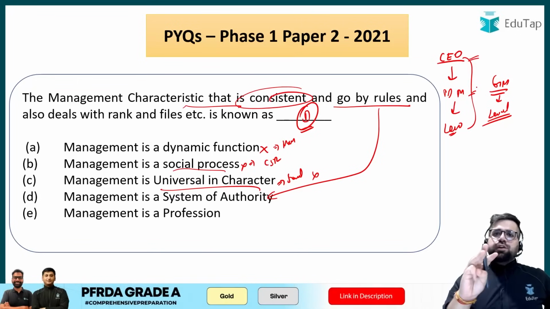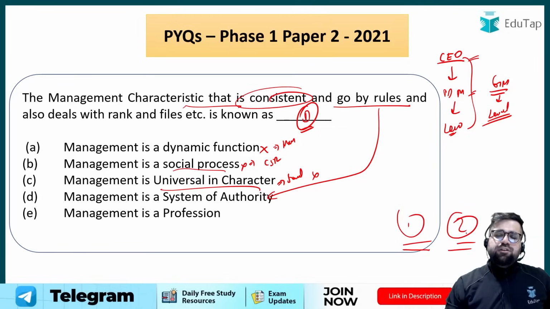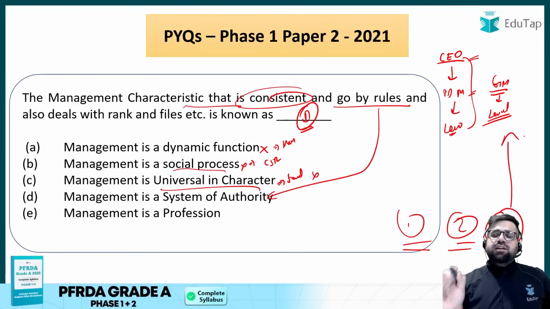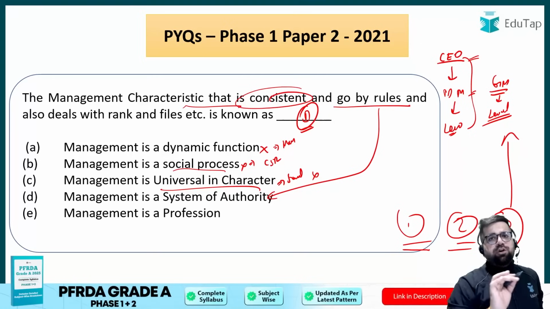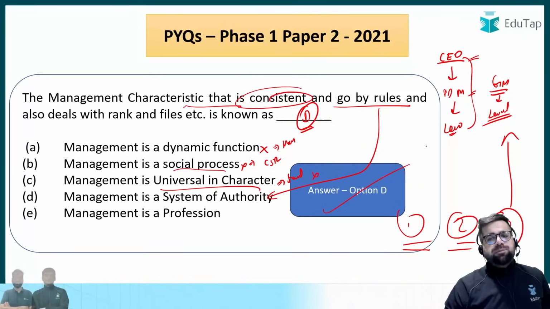So I have asked you three questions. First, how many needs were given by Maslow? How many needs were given under extended Maslow? This is your second question. And the third one is that journal manager comes on what level of management? Top, middle or low? Moving forward, the right answer of this question is option number D.